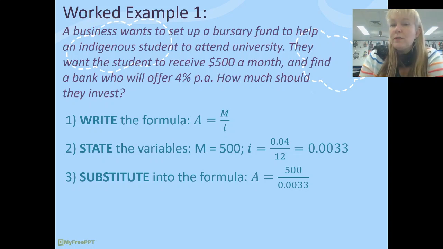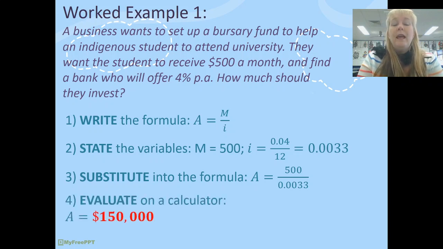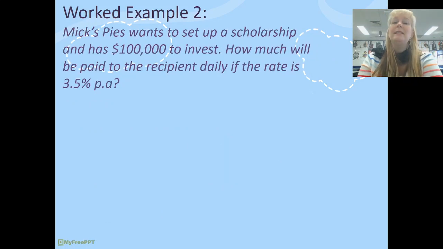That would be logical. So it's always a good idea to assess the logic of what you're doing with your formula. And we've evaluated that on our calculator now, and we have to invest $150,000. Now, obviously, you'll be writing a statement as well, because you aren't asked in the question to find A. You're asked to find out how much they should invest, but we've run out of room on this slide for that particular step, but don't forget that step. It's very important.